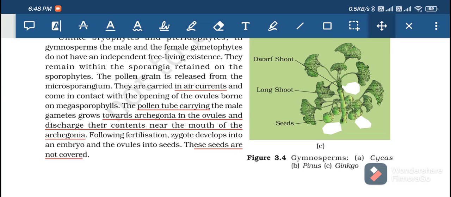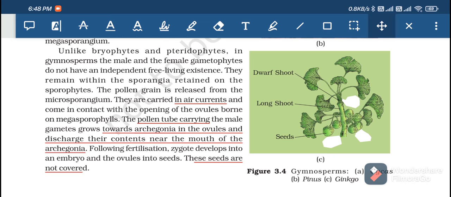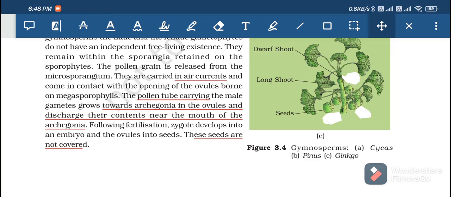How will they come from the microsporangium to the megasporangium? It's by air current, with the help of air. Then the pollen tube carrying the male gametes grows towards the archegonia in the ovule and discharges their content near the mouth of the archegonia.